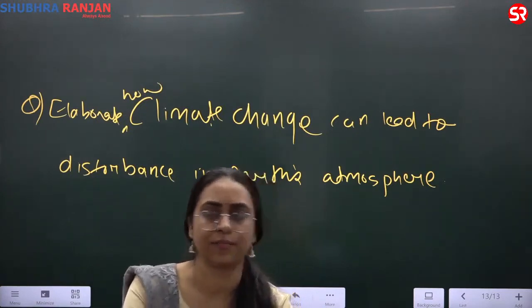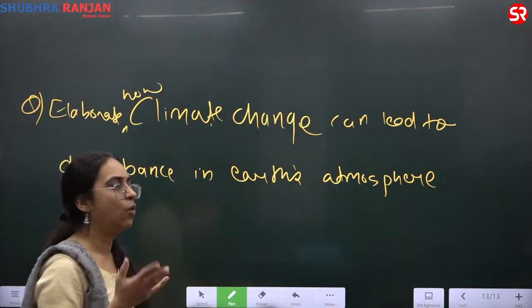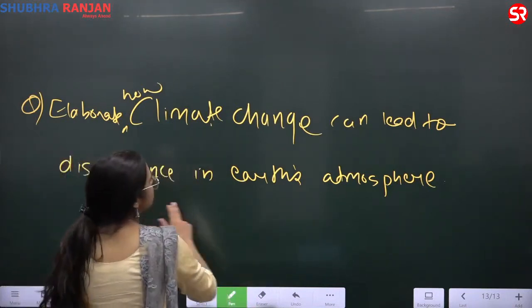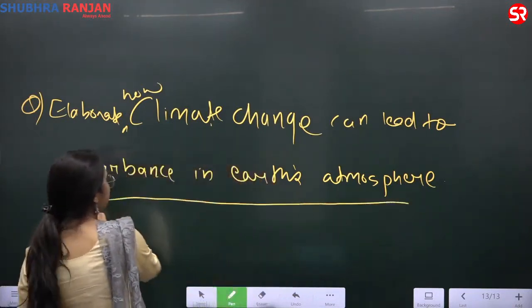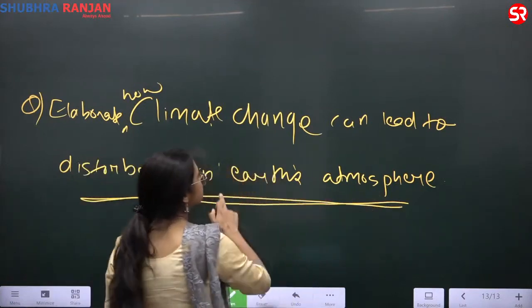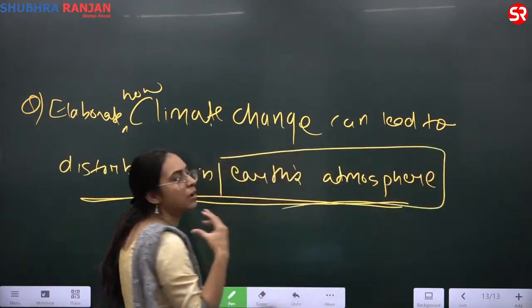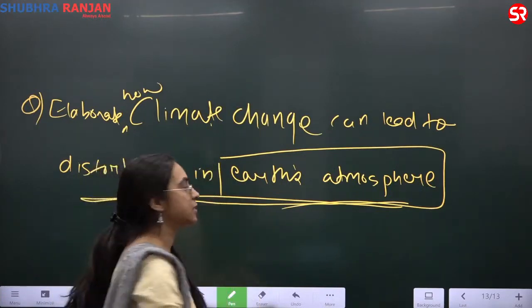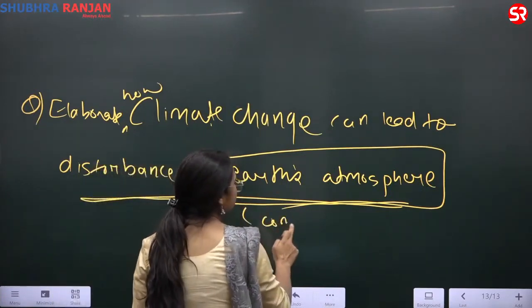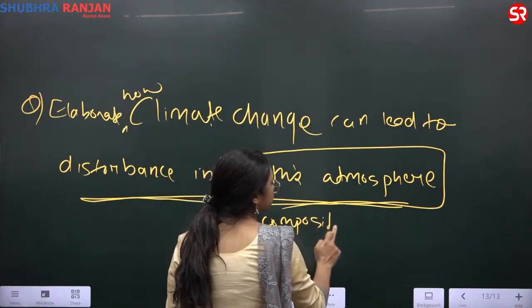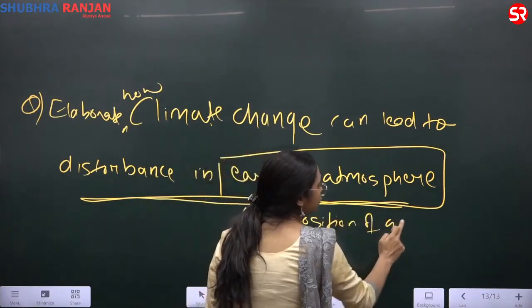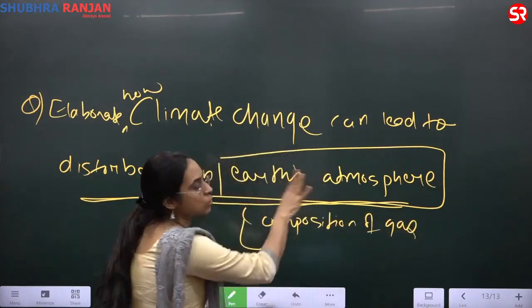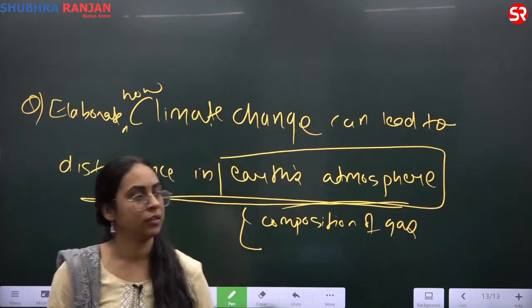See how climate change can lead to disturbance in the Earth's atmosphere. So when I say Earth's atmosphere, what am I referring to? What do we mean by Earth's atmosphere? The composition of the gases. What do you mean by atmosphere? Composition of the gases. That is one part.